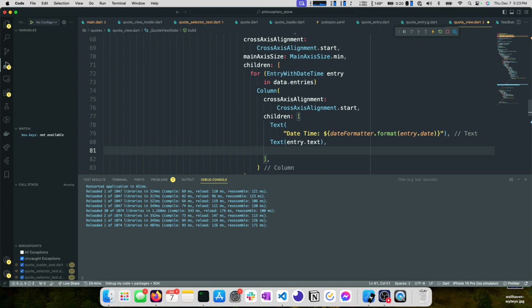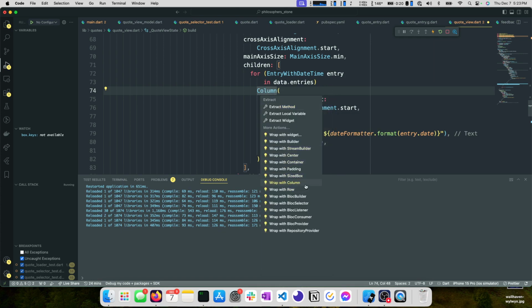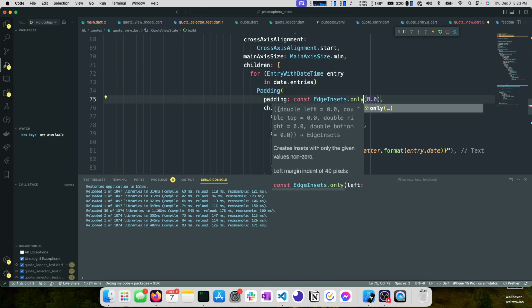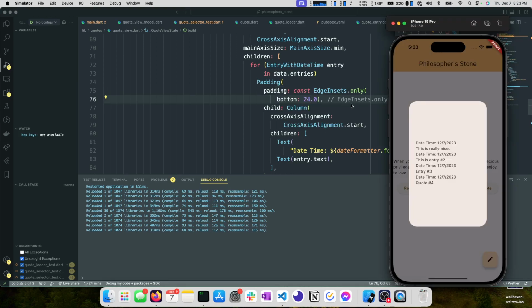And then maybe what we want to do is add some spacing. So we could either wrap some of this in padding, like we could wrap this column in padding. And I think that's probably the approach that I'll take here. You could add a sized box. You have a lot of options. So in our case, we're going to add padding only bottom, and then I'm thinking 24. Just an arbitrary number. We'll see how it looks.